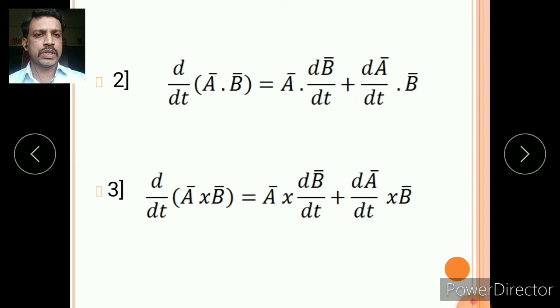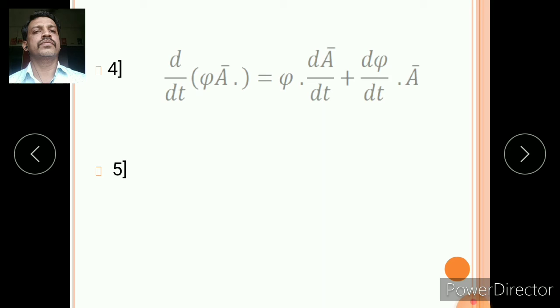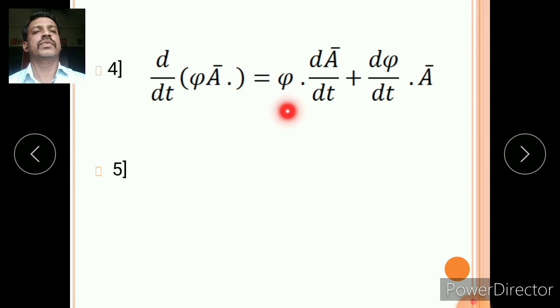Similarly, if instead of dot we take cross, then you will get the derivative of the cross product, that is d by dt of A cross B equals A cross dB by dt plus dA by dt cross B. So just change the dot to cross, and you will get the derivative of the cross product. Similarly, next d by dt of phi A: phi dA by dt plus d phi by dt A. Here phi is the scalar quantity and therefore we can write like this.